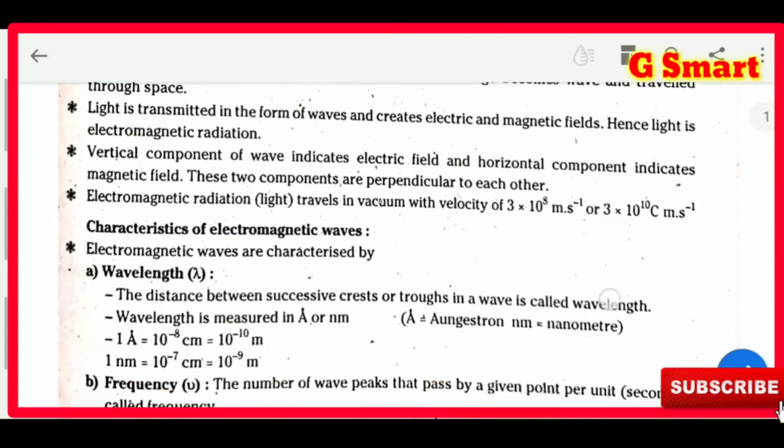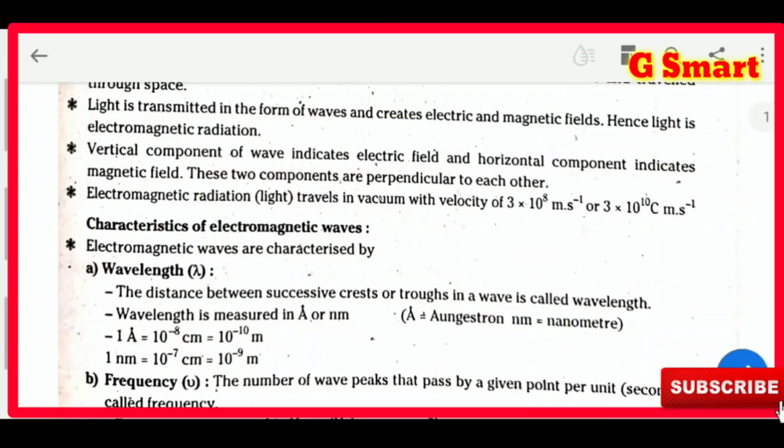Light is transmitted in the form of waves and creates electric and magnetic fields. Hence, light is electromagnetic radiation.